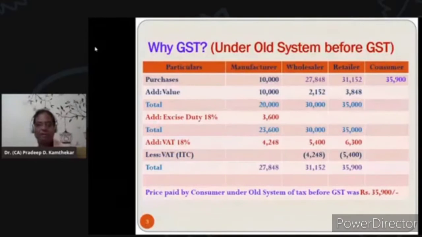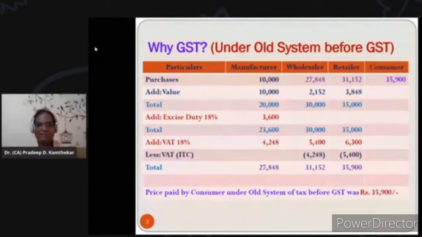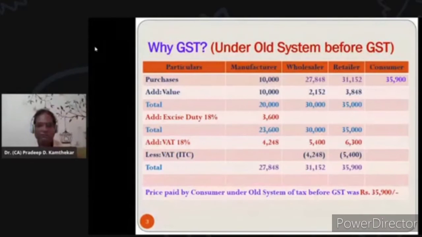So VAT you have to pay on the goods which you are selling. At the same time, the VAT you have paid on the purchases you have made is to be subtracted, because value added tax means it is the tax on the value added by you. And here you can see the value added by the wholesaler is only 2,152. So on 2,152, the wholesaler is only supposed to pay 18%, and that comes to 5,400 minus 4,248.